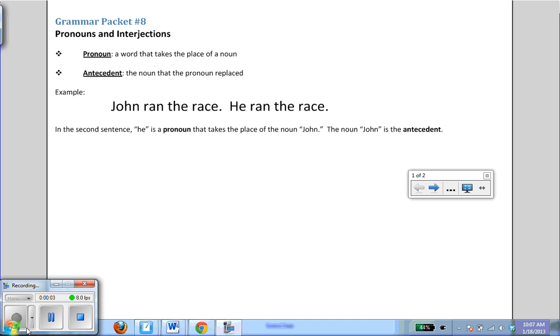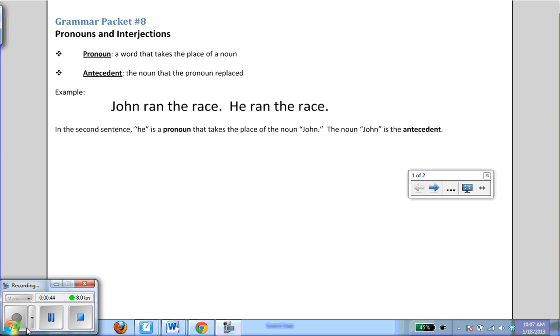We're going to talk about pronouns. Pronouns are words that take the place of a noun. The tricky thing about pronouns is that they can also be labeled as other parts of speech besides just being a pronoun. So when you're labeling a sentence, you could have an adjective that's also a pronoun, or your subject could be a pronoun, or you could have a pronoun as your IO or DO, and it can also be inside a prepositional phrase. So you're going to have to keep your eye out for words that are pronouns as well as other parts of the sentence that you need to label.